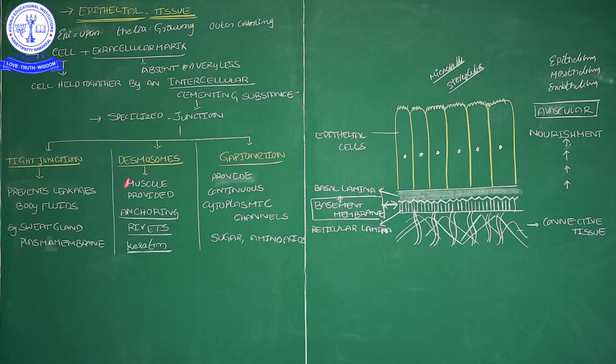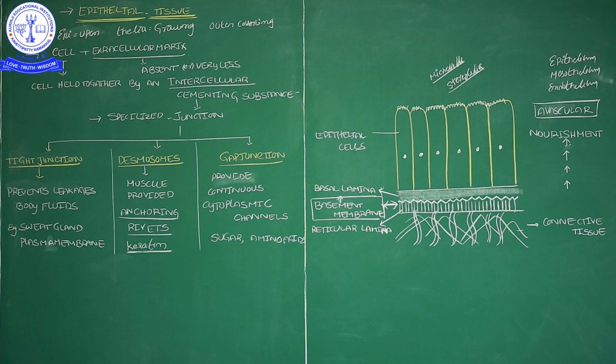Like these desmosomes, especially in muscle cells, are attached to two things, anchoring rivets. Those rivets are made up of one substance, that is keratin. Then another type, gap junctions.